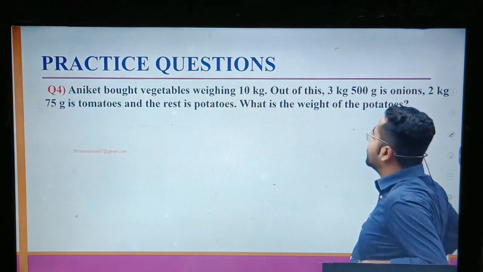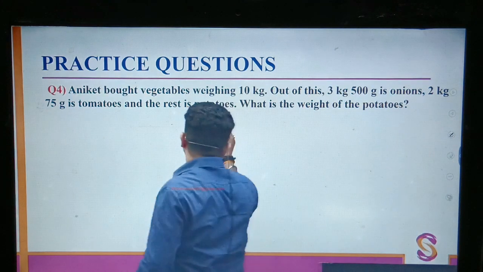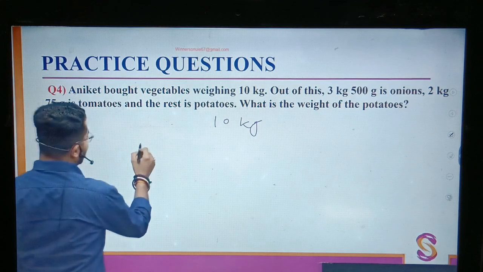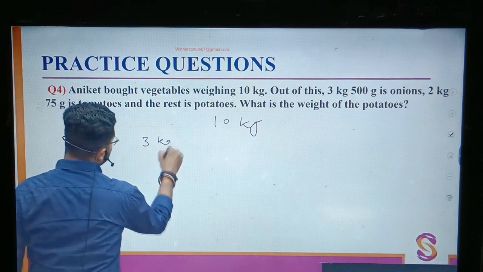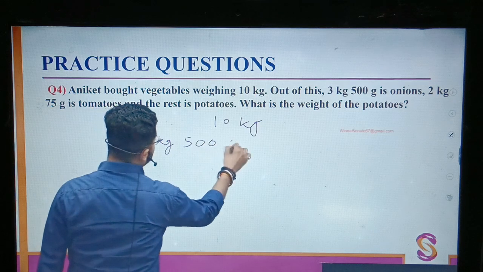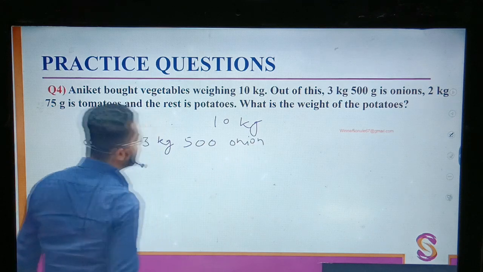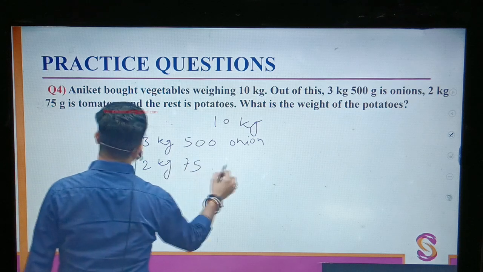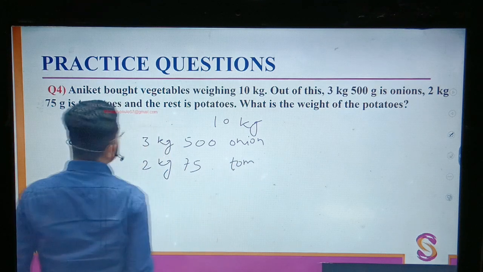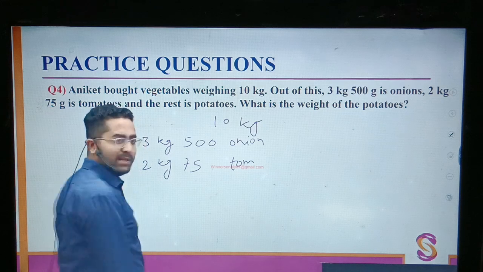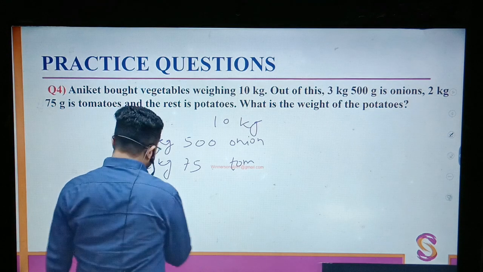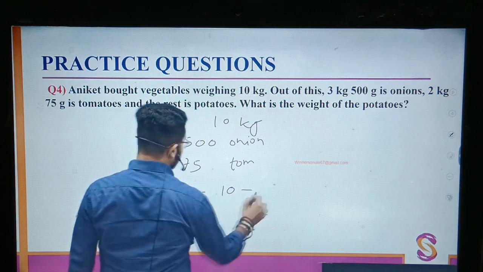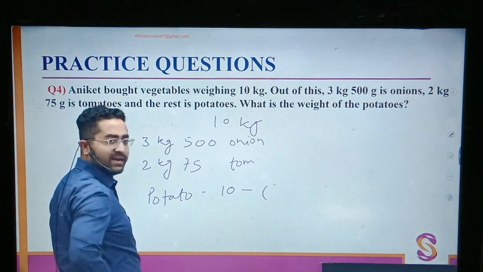Next question. Aniket bought vegetables weighing 10 kg. You got it? Out of this, onion is 3 kg 500. 3 kg 500 is onion. And 2 kg 75 gram is tomatoes. Rest is potato. That means potato will be 10 minus 3 kg 500.